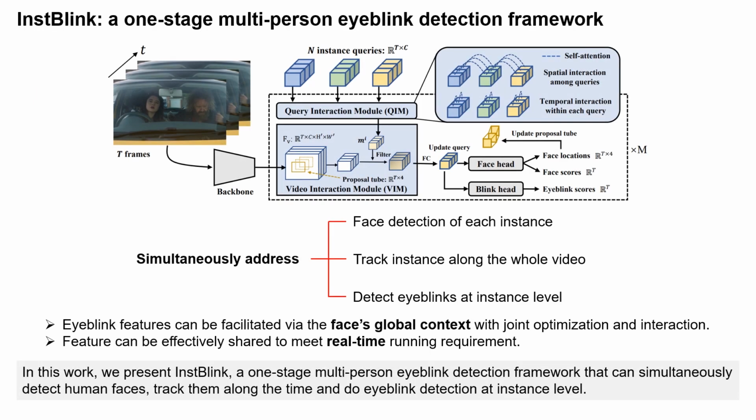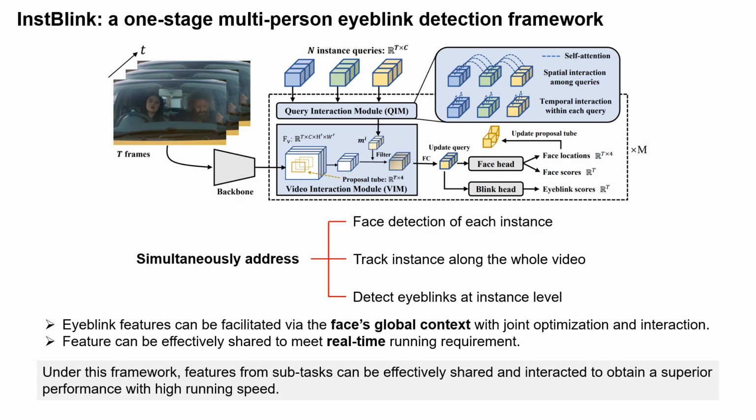In this work, we present InstBlink, a one-stage multi-person eyeblink detection framework that can simultaneously detect human faces, track them along the time, and do eyeblink detection at instance level. Under this framework, features from subtasks can be effectively shared and interacted to obtain a superior performance with high running speed.